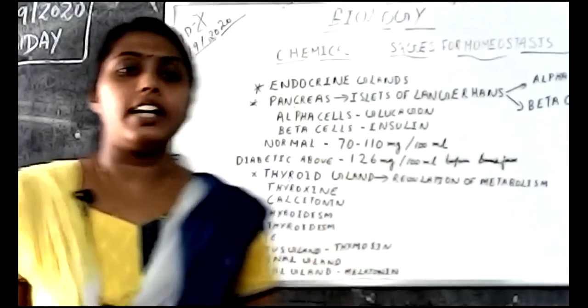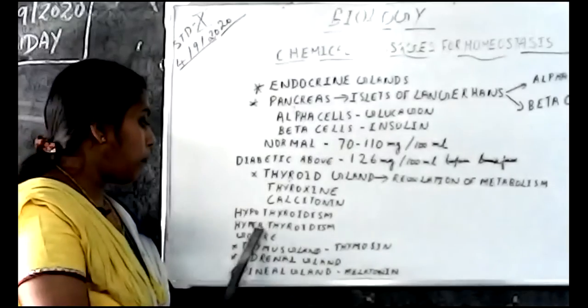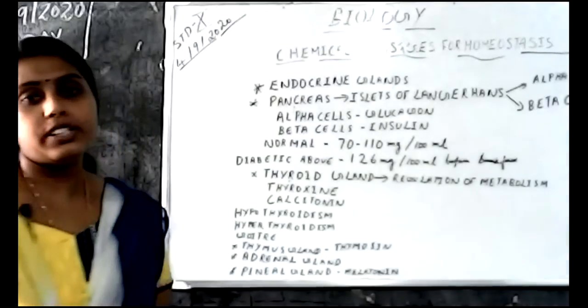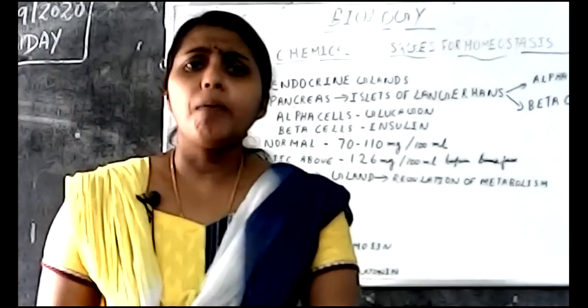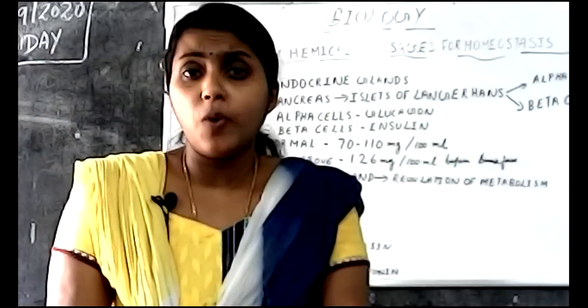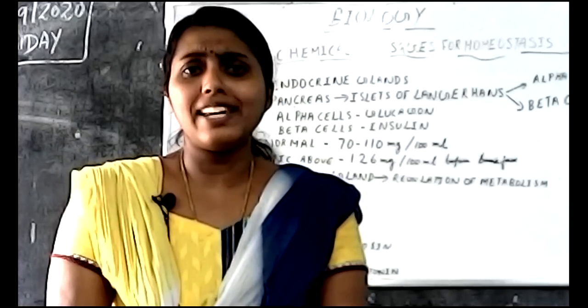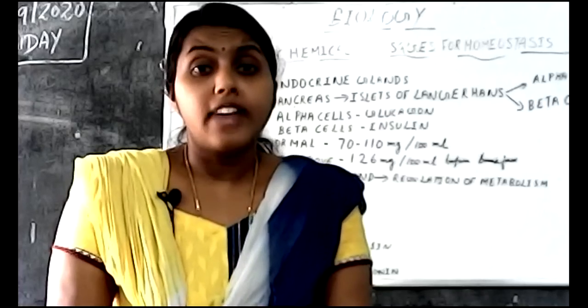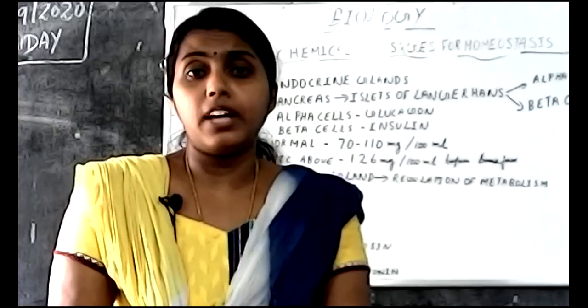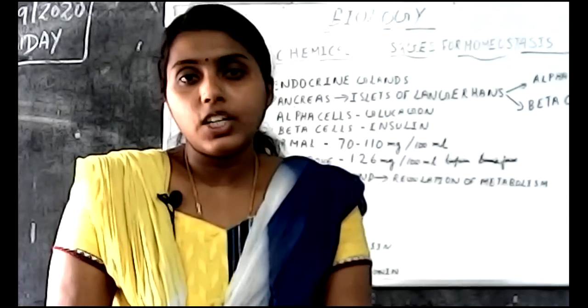Then the next condition is hyperthyroidism. Hyperthyroidism is the condition in which the amount of thyroxine produced is in excess. That will accelerate the functions done by the thyroxine. So in that condition, what happens?